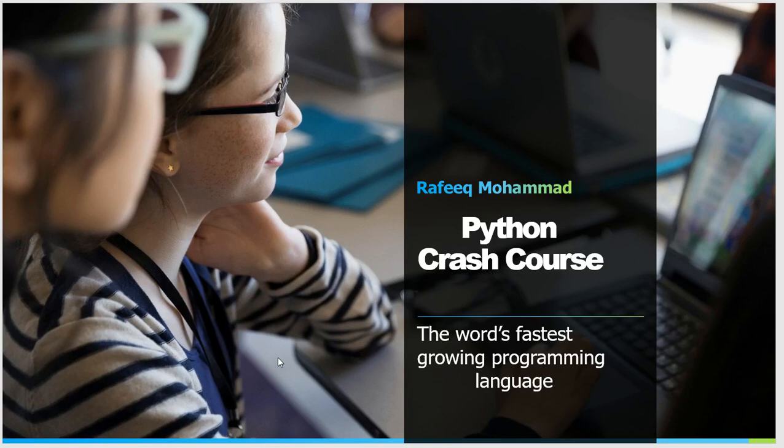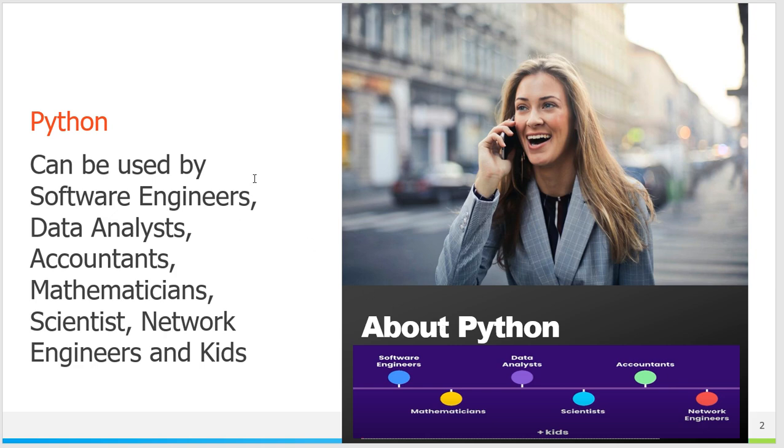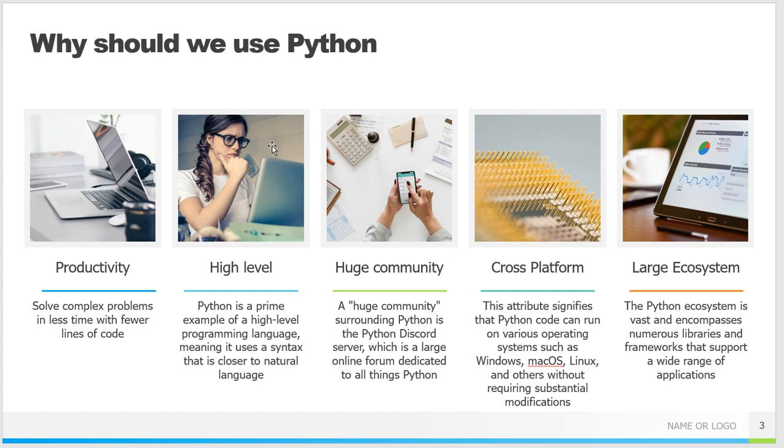I'm a software developer. We are going to learn about Python. It's a crash course on the world's fastest growing programming language. Python can be used by software engineers, data analysts, accountants, mathematicians, scientists, network engineers, and kids. In the real world, why should we use Python? Python is productive, high level, has a huge community, is cross platform, and has a large ecosystem. Let's see one by one.